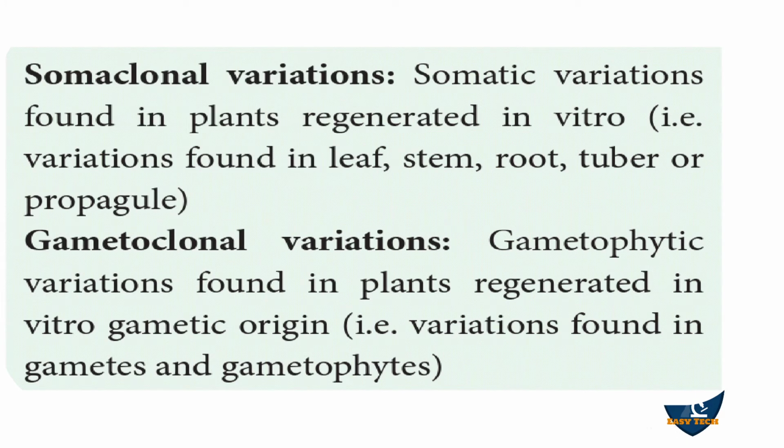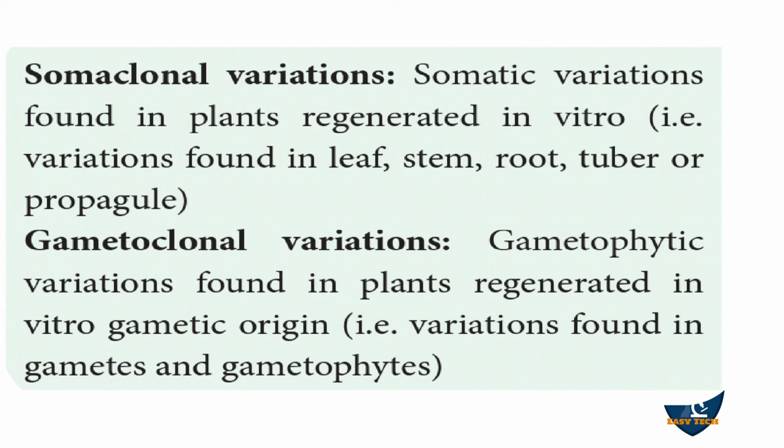And the next, somaclonal variation and gametoclonal variation. They may ask this for 3 marks. Somaclonal variation is somatic variation, which is seen in plants regenerated in vitro. In vitro means inside the laboratory. There you can see variation in somatic characters like leaf, stem, root, tuber and propagule.